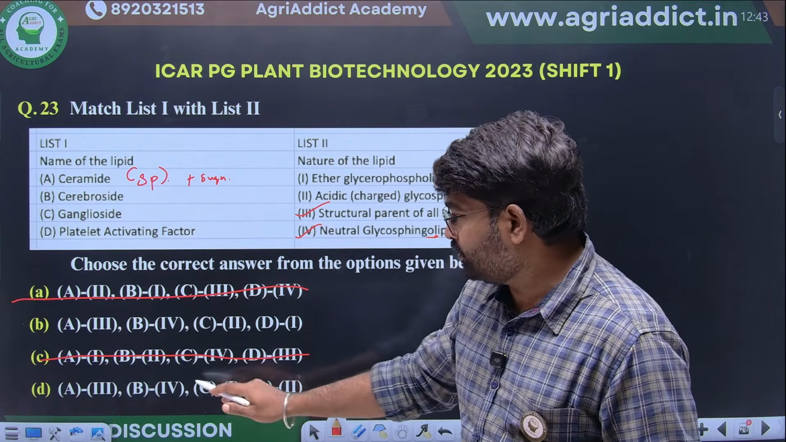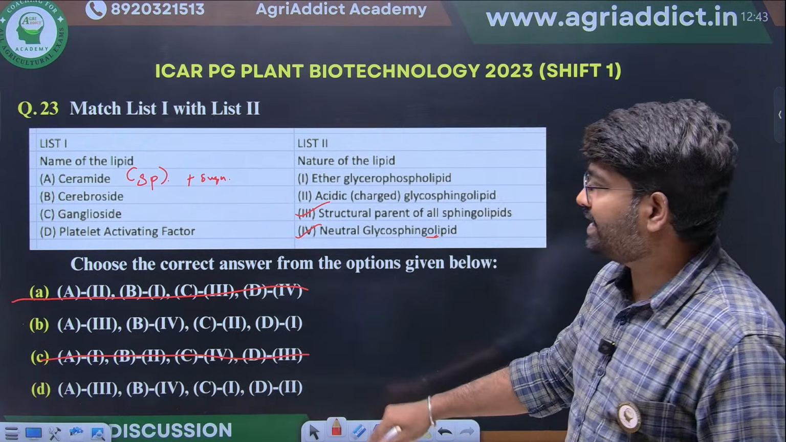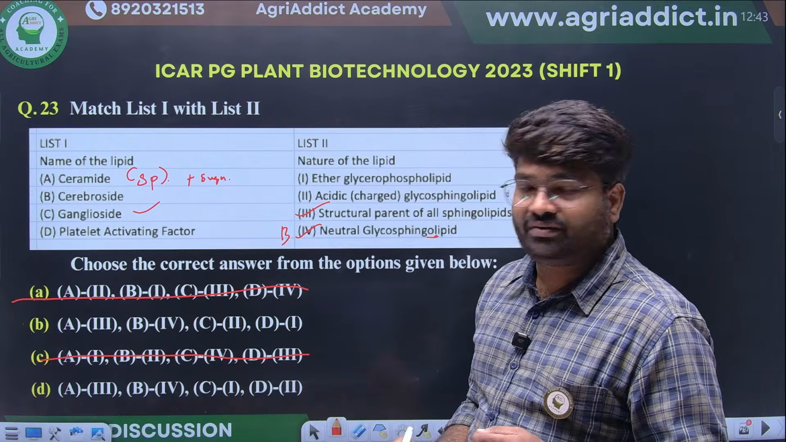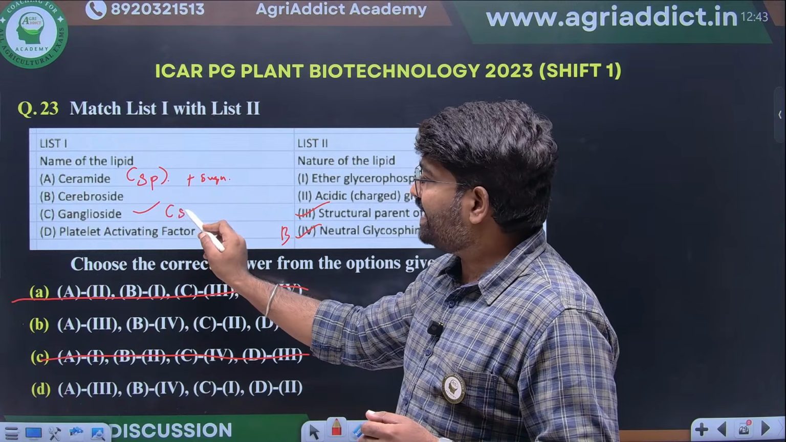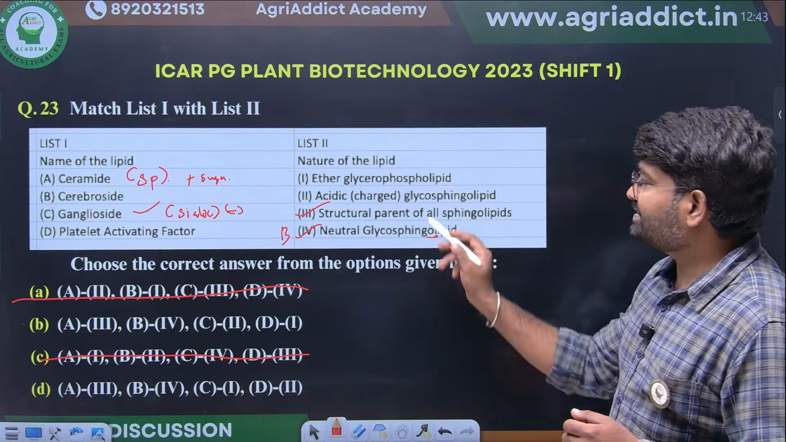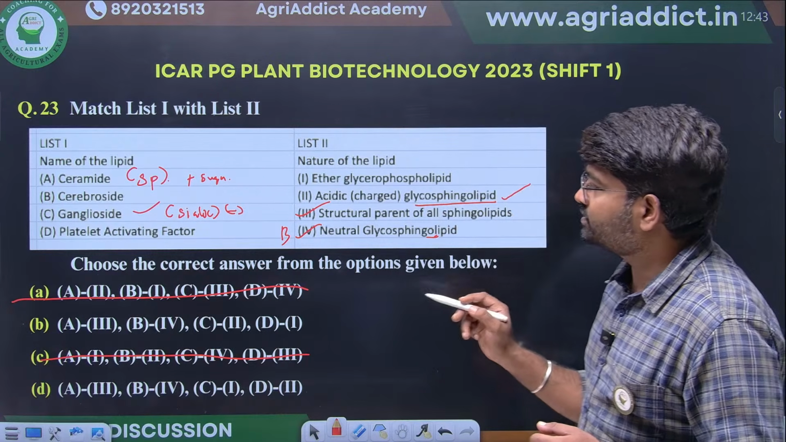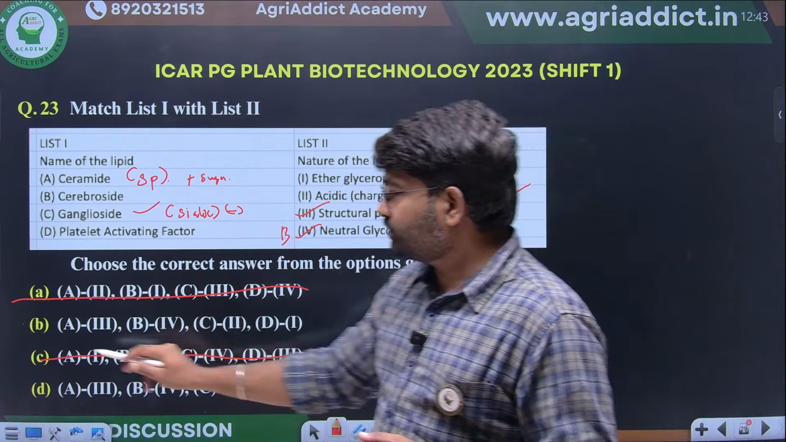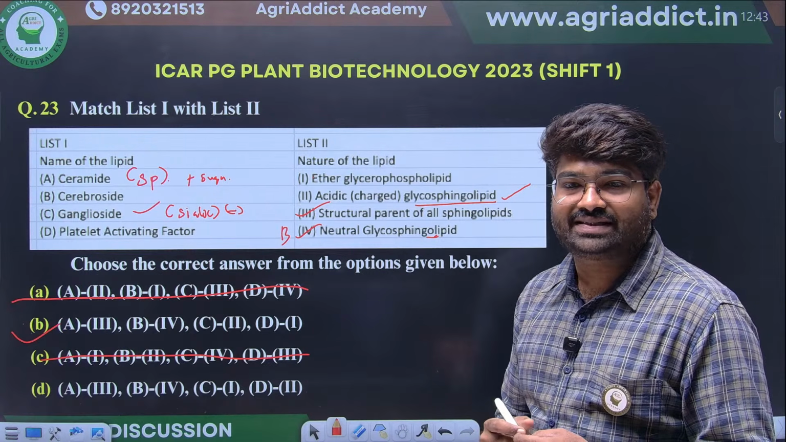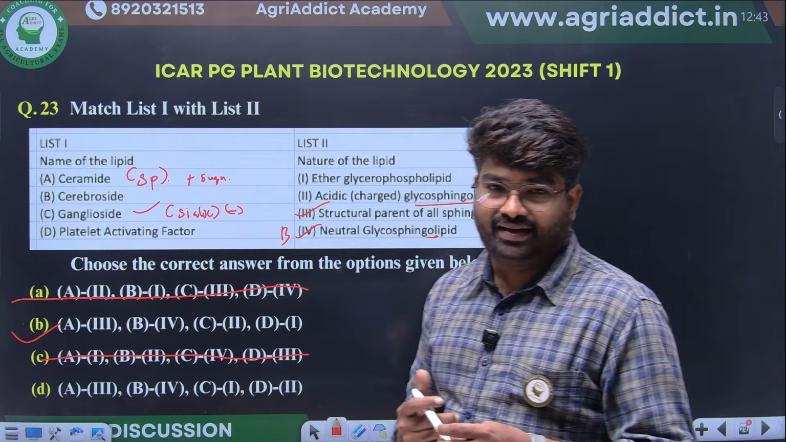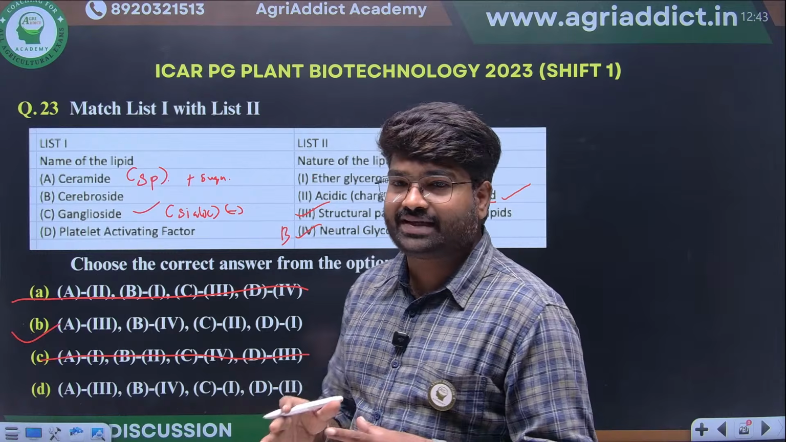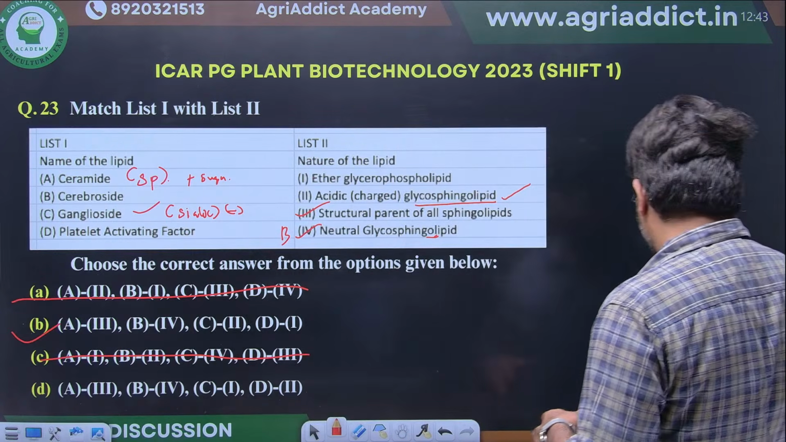B is coming 4 in both of these. Ganglioside, in our class itself we have discussed. It has a sialic acid residue, because of which a negative charge is there. That is an acidic charged glycosphingolipid. So C will be 2, so this will be our right option. Platelet activating factor is a typical example of an ether linked glycerophospholipid.